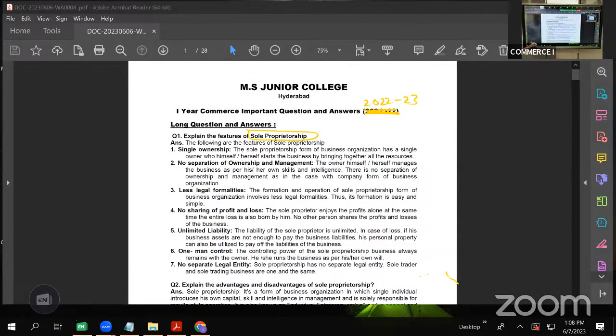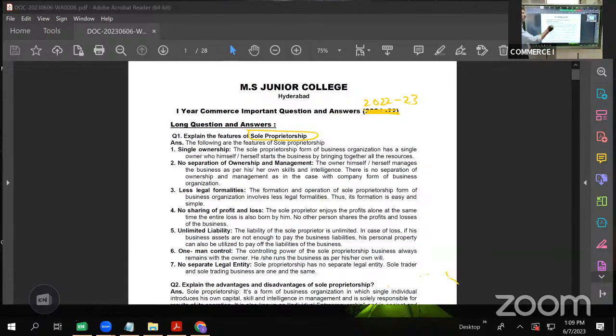See, we see different forms of business organizations in and around our society. In some business organizations, you will see only one person sitting always at the counter. He'll be taking care of all the customers, selling, collecting cash, doing all the work in the organization. That is one form. There is another form where we see 3 to 4 people taking care of the business. Similarly, there will be hundreds or thousands or lakhs of people who own a business organization. So there are different types of business organizations.